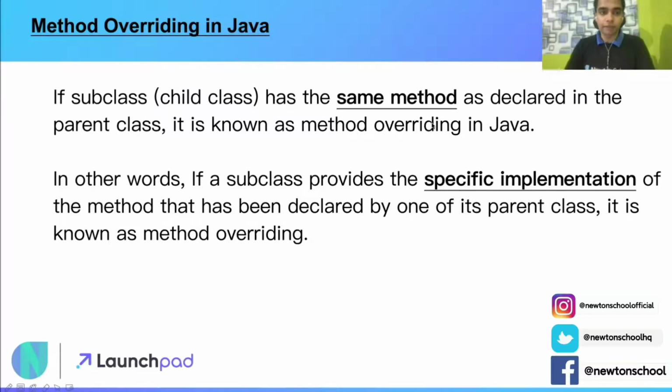Starting with the first definition, what is method overriding? If a subclass or a child class has the same method as declared in the parent class, it is known as method overriding in Java. In the previous video, we discussed inheritance. There we have a parent class and a child class. The child class inherits some properties or attributes of the parent class. So if that child class, also called the subclass, has the same method, I'm repeating, the same method as declared in the parent class, it is known as method overriding in Java. In other words, if a subclass provides the specific implementation of a method that has been declared by one of its parent classes, it is known as method overriding.